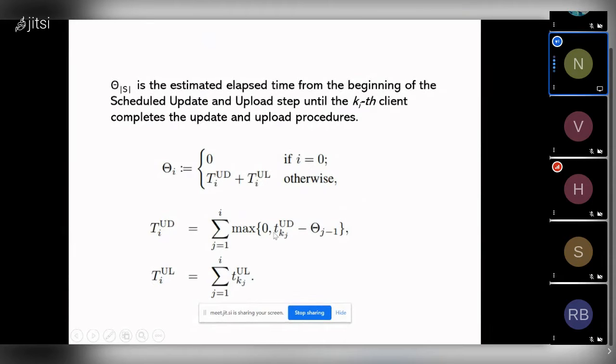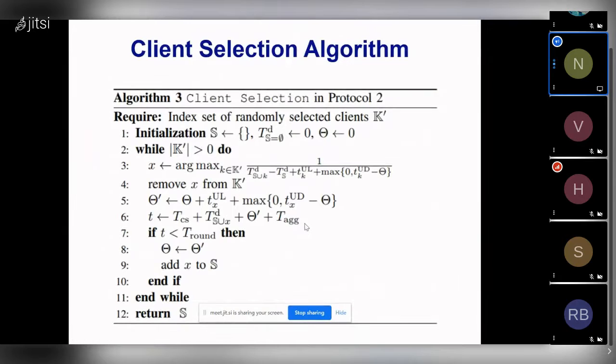So it will be the maximum of 0 or the time taken for the model update minus the previous elapsed time. So this is basically the client selection algorithm.